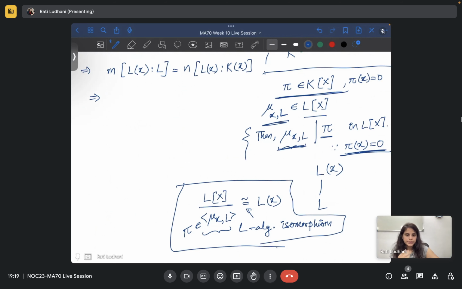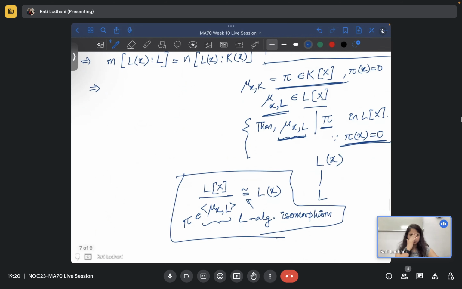Yes, ma'am. In the one we are taking, mu x over K is the same as the pi in K. Yeah. This is, as we have said, monic. So yeah.